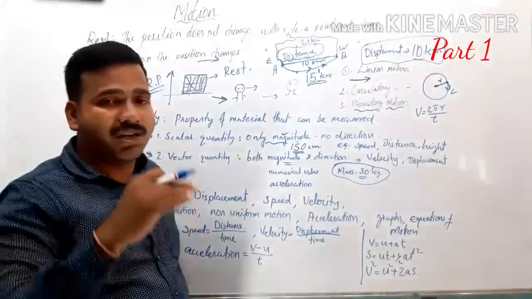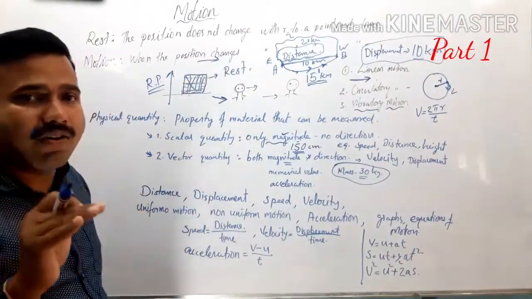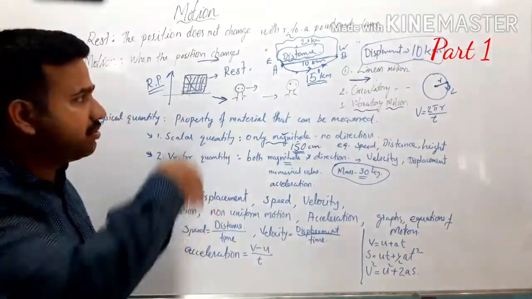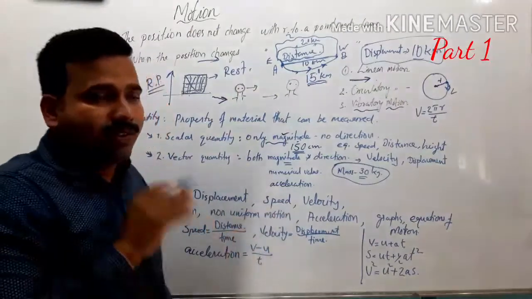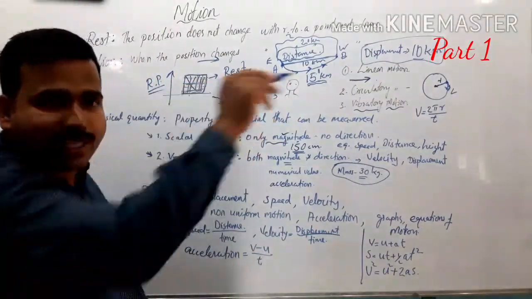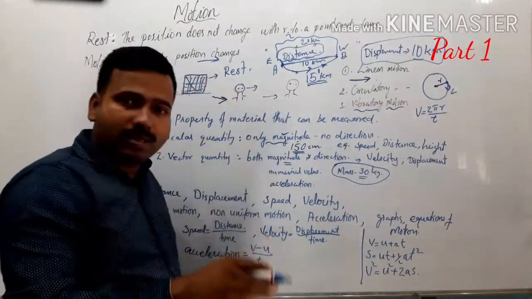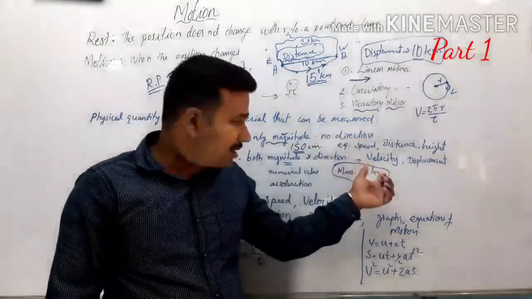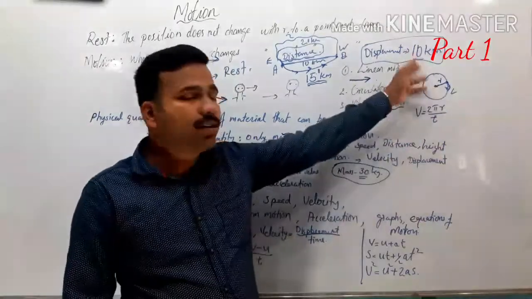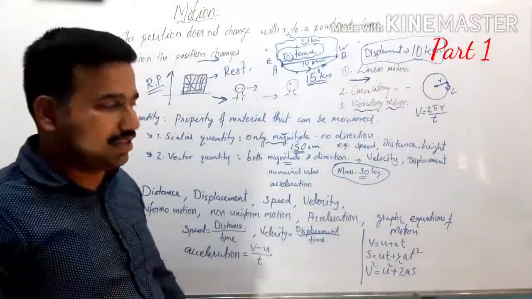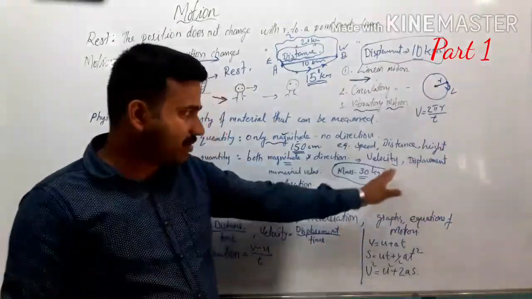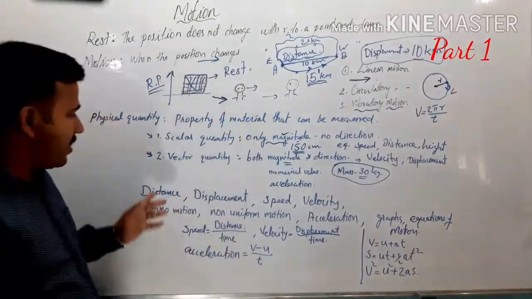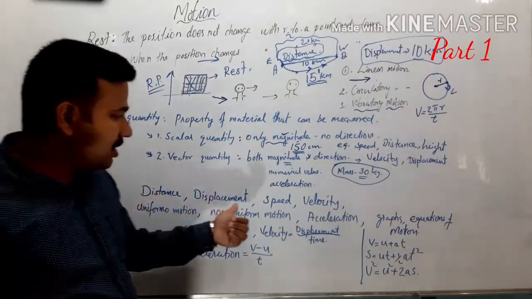So what do we mean by displacement? It is the shortest distance from the initial point to the final point. So we get one particular direction. If we go in a straight line, we get the shortest distance. So we need both magnitude as well as direction to specify certain physical quantities such as displacement, velocity, etc. Distance and displacement we already got.